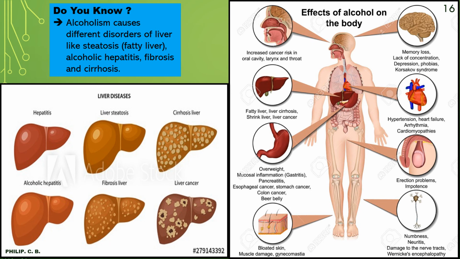Firstly, increased cancer risk in the oral cavity, larynx, throat. Then fatty liver, liver cirrhosis, shrunken liver, liver cancer, which are already seen on the left side of the image. Then overweight, mucosal inflammation, that is gastritis. What is gastritis? Inflammation in the gastric gland or the stomach. Pancreatitis, again inflammation in the pancreas. Esophageal cancer, stomach cancer, colon cancer, beer belly, that is, you can say a protruding belly.